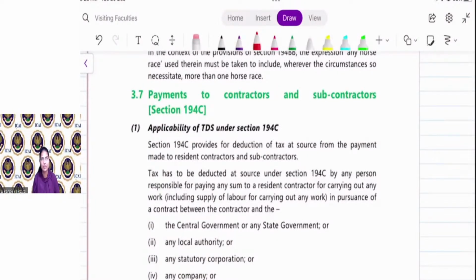Is that clear, everyone? It is a very easy section. Both are very easy as you have already learned the concept of casual income. Clear?